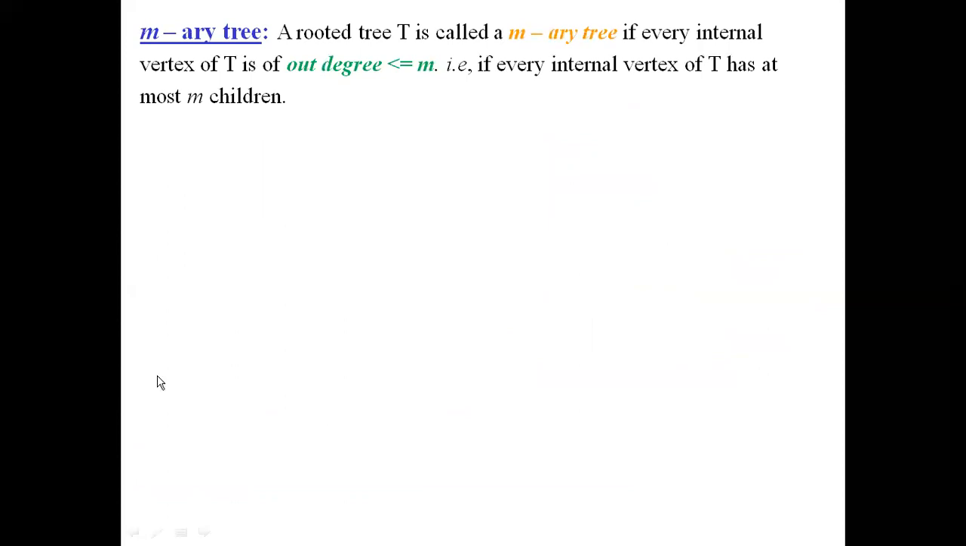Next, we will understand the definition for an MRA tree. A rooted tree T is called an MRA tree if every internal vertex of T is of out degree less than or equal to M. That is, every internal vertex of T has at most M children, which is one and the same as saying out degree less than or equal to M. So at most M children means a maximum of M children. Such a tree is called an MRA tree.